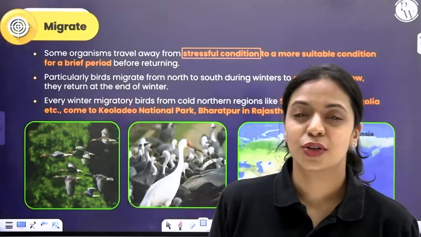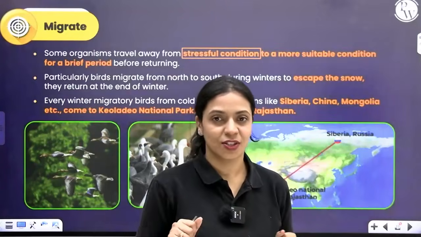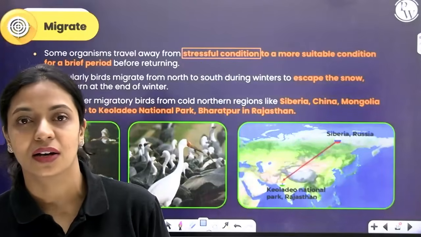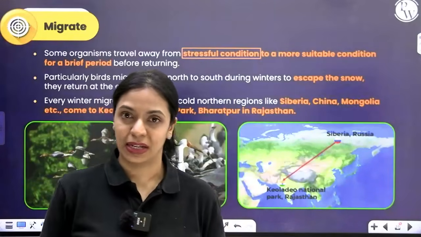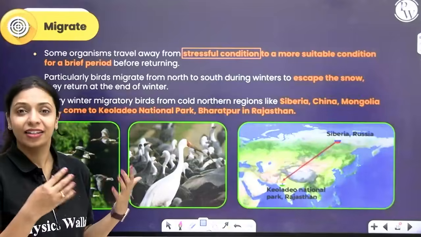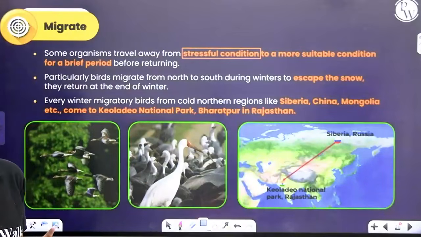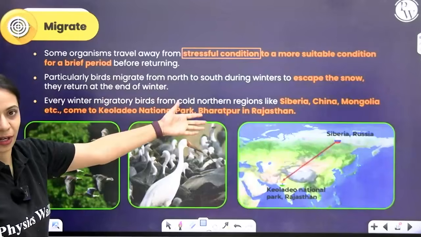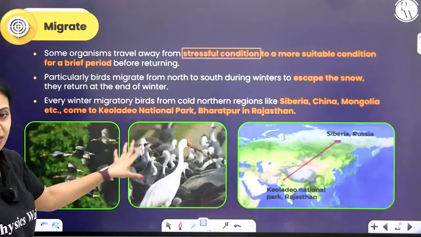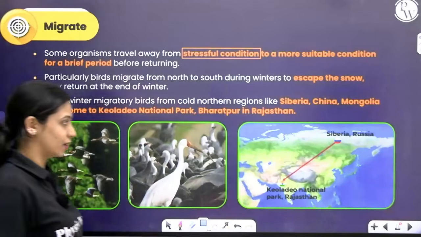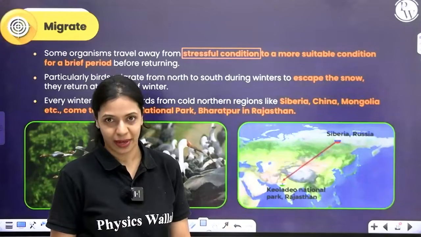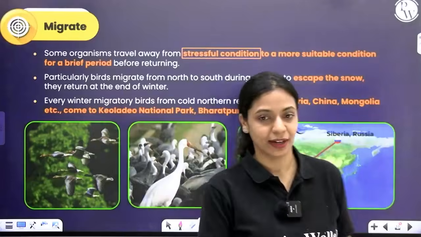So particularly birds that migrate from north to south during winters to escape from that harsh cold. You know, in Bharatpur wetlands in Rajasthan, you can see birds that come from Siberia, Mongolia, Russia, and all of these very cold places because relatively Rajasthan is a little warmer. In Rajasthan, you have Keoladeo National Park, that is Bharatpur wetlands. Over there, you can find these Siberian cranes. All the way from Siberia to Rajasthan, they migrate to tide over unfavorable conditions.